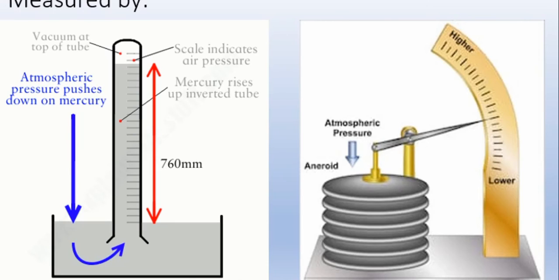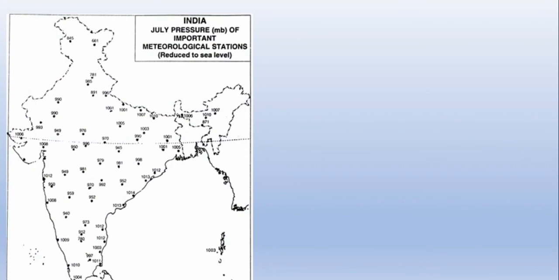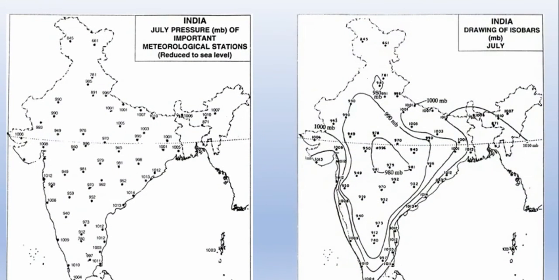And in the second picture you can see the aneroid barometer, where you can see the spiral structure, that is a pointer of the scale. This spiral structure is actually a balloon-like structure which is filled with vacuum inside, and the atmospheric pressure acting downward from the air can easily compress the vacuum structure of this spiral structure downwards.